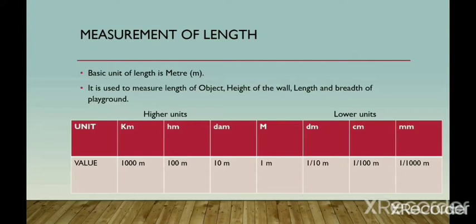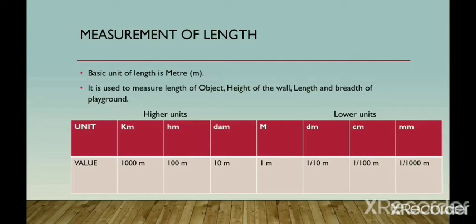Conversion means converting one unit to another. For example, we don't measure the length of a book in kilometers. In such cases, one has to convert the kilometer into centimeter. So conversion is very important in our day-to-day life. 1 kilometer means 1000 meter. Similarly, 1 hectometer means 100 meter, 1 decameter means 10 meter, meter means 1 meter, decimeter is 1 by 10 meter, centimeter is 1 by 100 meter and millimeter is 1 by 1000 meter.